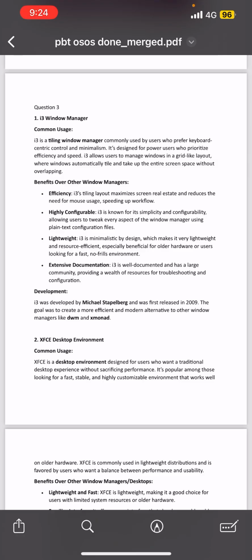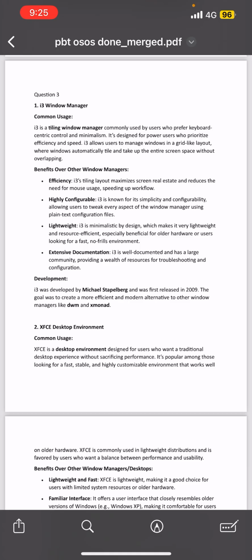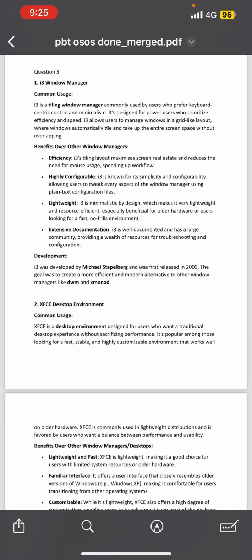space without overlapping. So here are the benefits of other window managers. The first one is efficiency, because i3's tiling layout maximizes screen real estate and reduces the need for mouse usage, speeding up workflow. The second one is highly configurable, because i3 is known for its simplicity and configurability, allowing users to tweak every aspect of the window manager using plain text configuration files. Third, it's lightweight. Why? Because i3 is minimalistic by design, which makes it very lightweight and resource efficient, especially beneficial for hardware users looking for a fast, no-freeze environment.